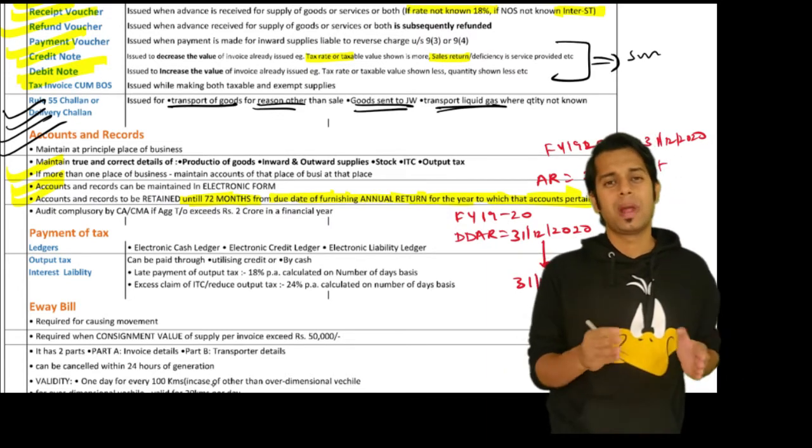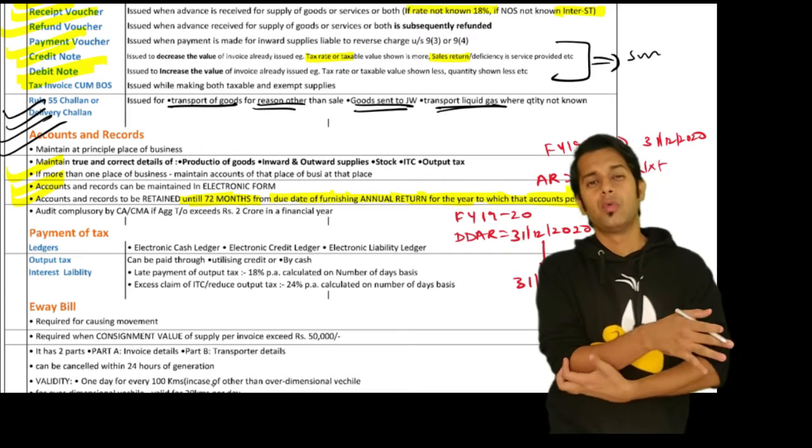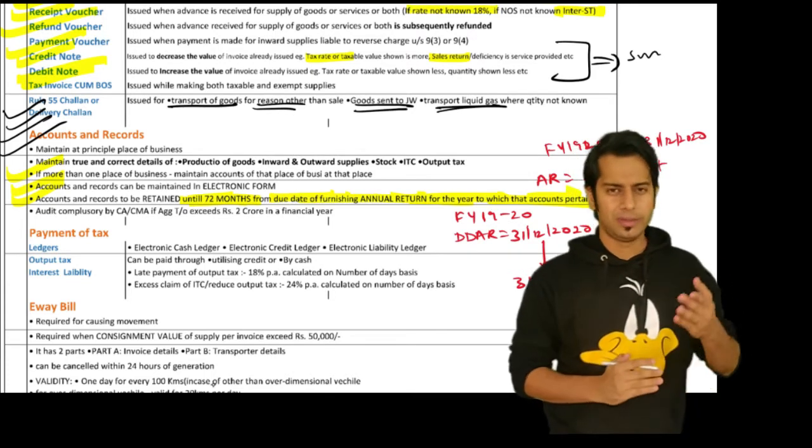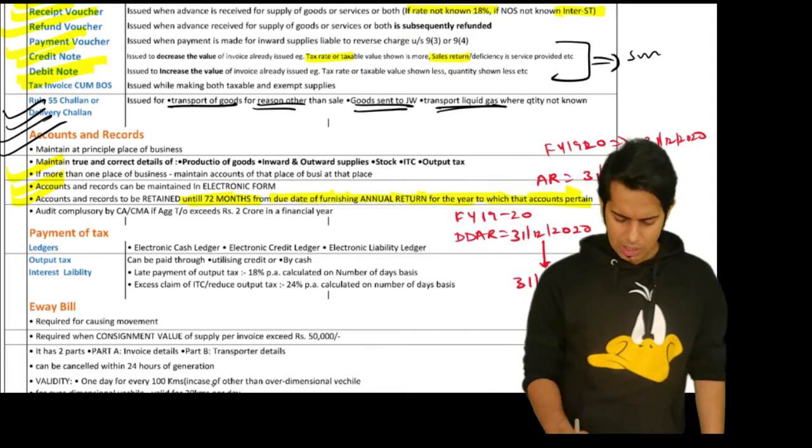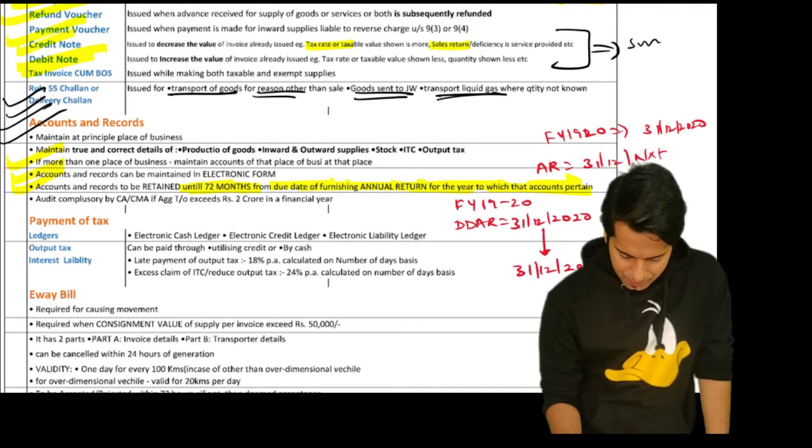Now, please note, if you are subject to any appeal, revision, etc., or any court matters are there, then you should maintain the accounts and records for a period of 1 more year from the date the matter is closed by the court or appellate tribunal.